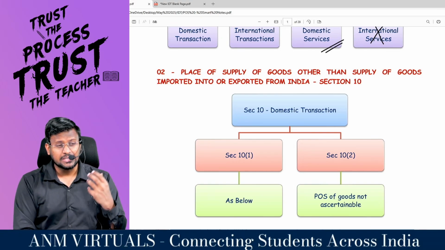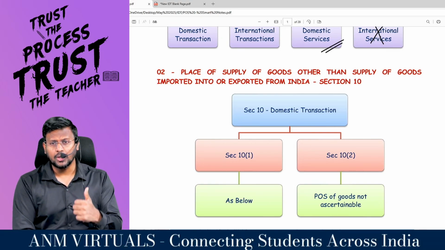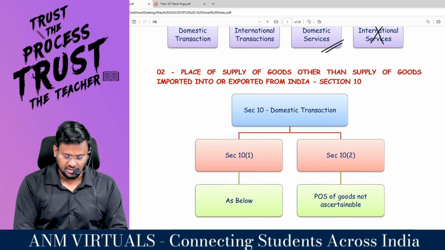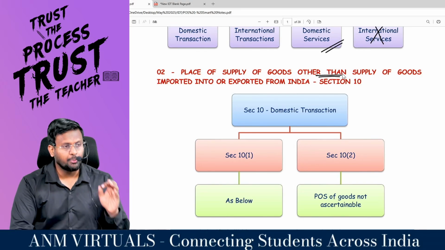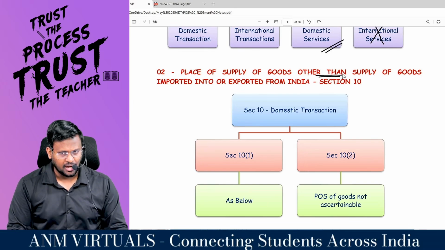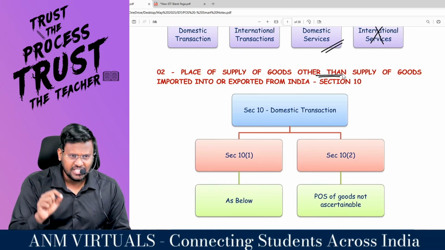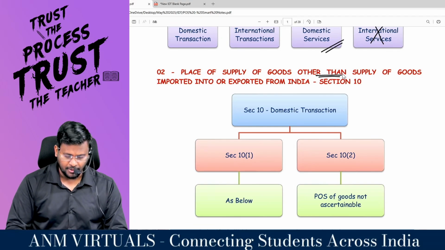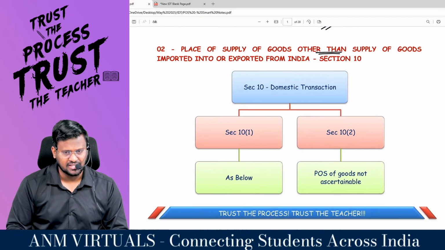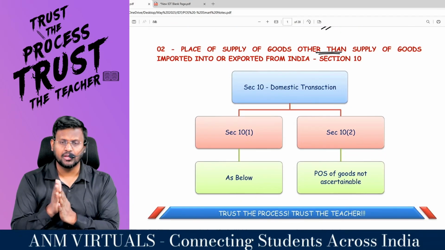So if you are a supplier of goods, if you want to know the place of supply, you have to come and check section 7, other than supply of goods imported or exported into India. Because for import and export, section 10 will not be applicable. Section 11 will be applicable. Section 10, domestic transaction, is classified into two categories, my dear lovable students.